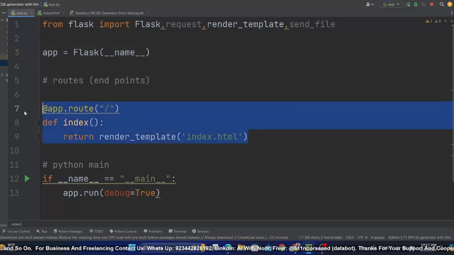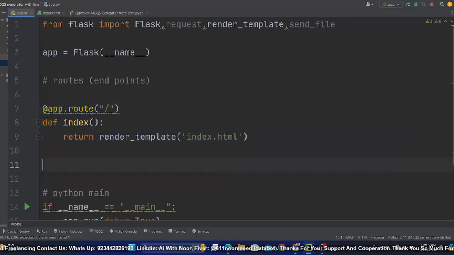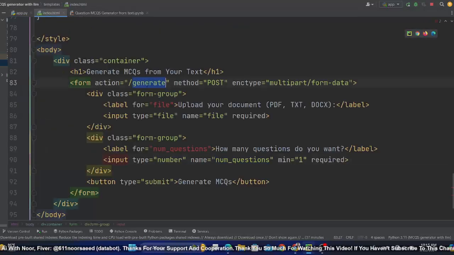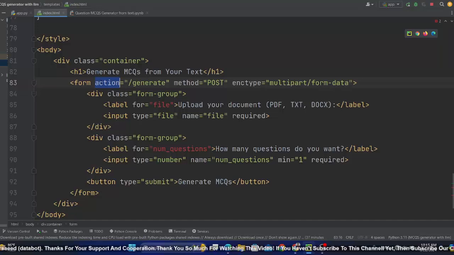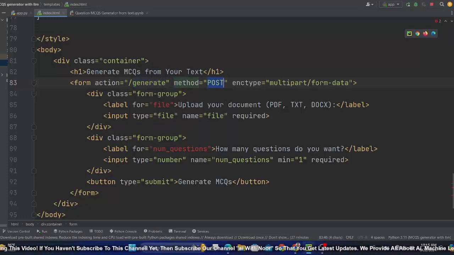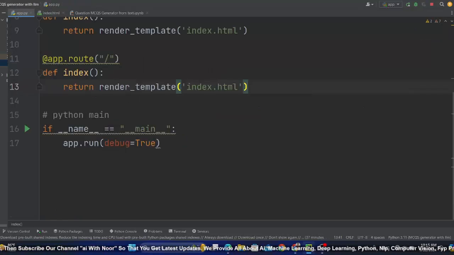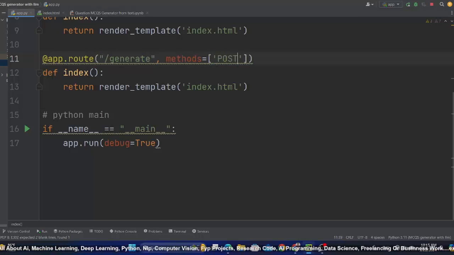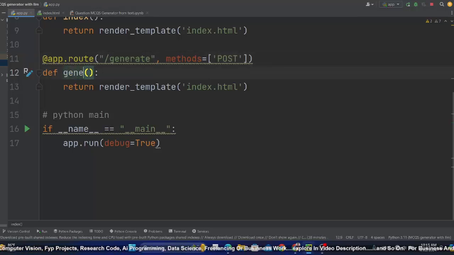I will create another URL, so Control C, or another endpoint, Control V, but this time I will explicitly mention generate. So I told you that inside the form action I will give generate. When you send a request from front end to server, you specify the method post, and then at which endpoint you want to send that request, you explicitly mention in the backend. So this is the path. And here you also need to pass methods equal to post, and you can change the function name like generate.